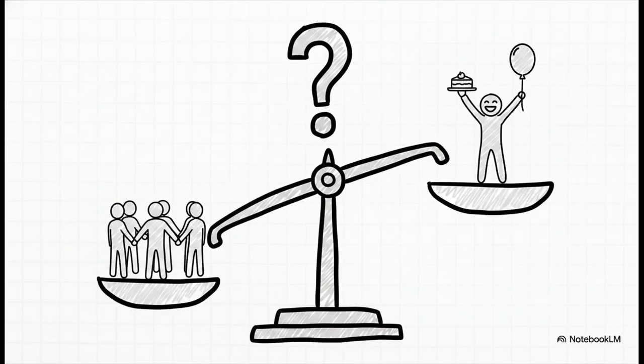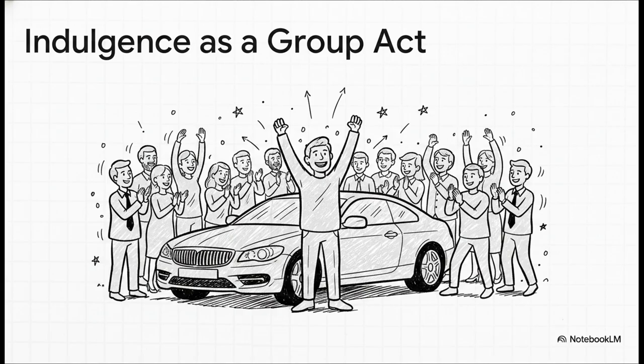Now, as you're reviewing Hofstede's scores, you might trip over what looks like a huge contradiction. How on earth can a culture be highly collectivist, meaning suppressing the individual for the group, and simultaneously be highly indulgent? It feels like those two concepts should cancel each other out, right? Well, the resolution is actually brilliant.